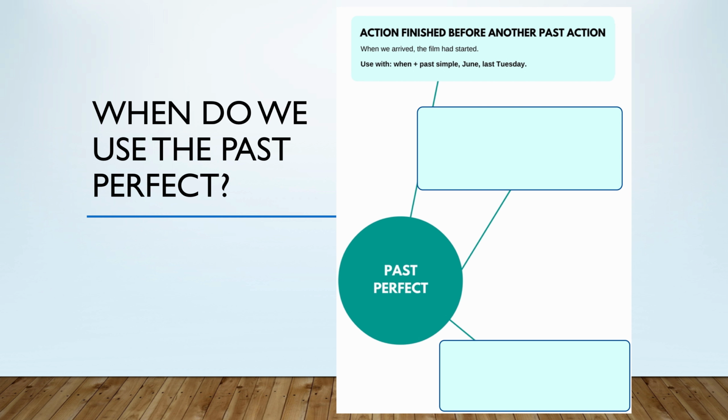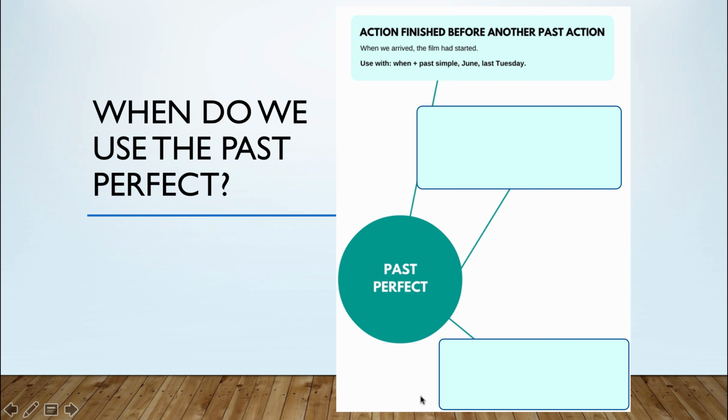Quand nous sommes arrivés, le film avait déjà commencé. Avait commencé. We use the past perfect with when, followed by the past simple, and then a sentence containing a verb in the past perfect. In this case, it's had started. Donc, lorsque nous sommes arrivés au cinéma, le film avait déjà commencé.